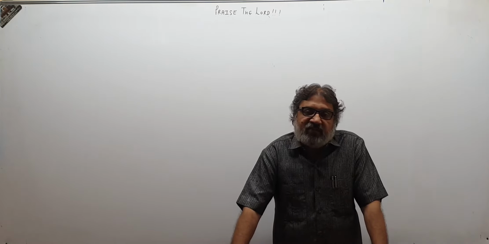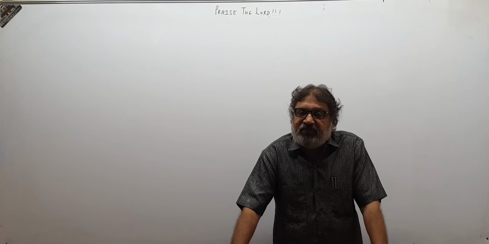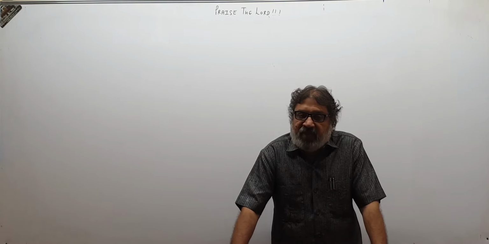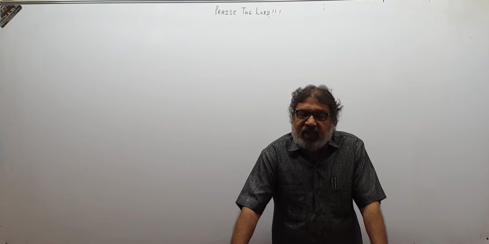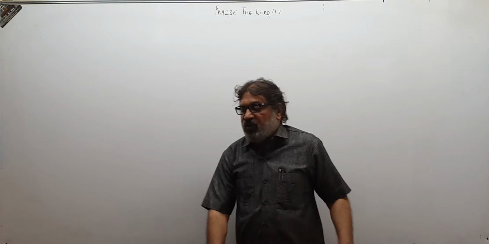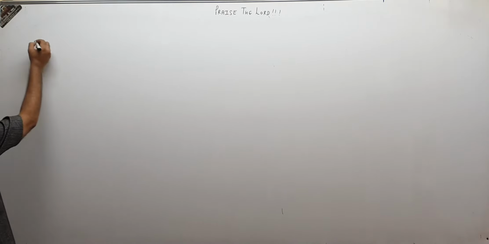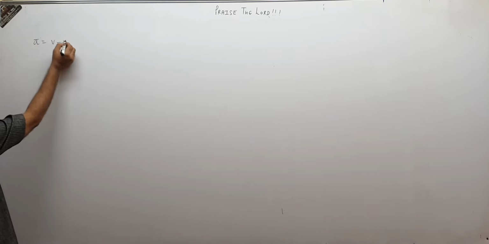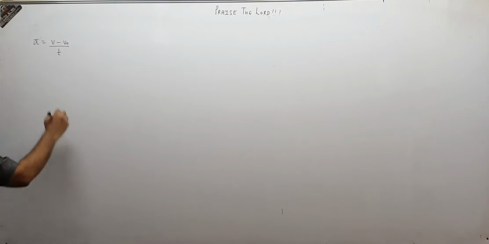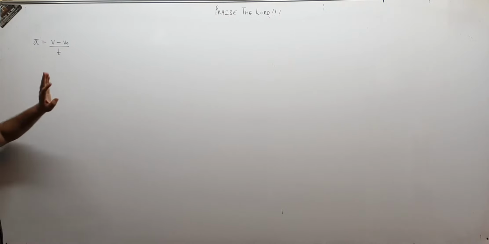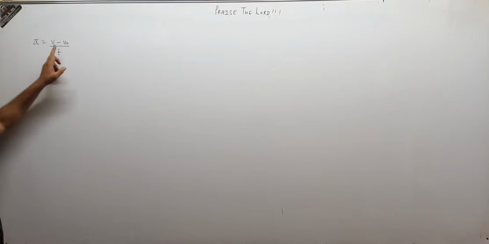So we will be more interested in the position of the body at a given time t, the displacement of the body in a given time interval, and the velocity of the body at any given time t. If we start with the definition of acceleration, acceleration is given by v minus vo upon t, where t is the time interval in which the velocity changes from vo to v. vo is the initial velocity, v is the final velocity.